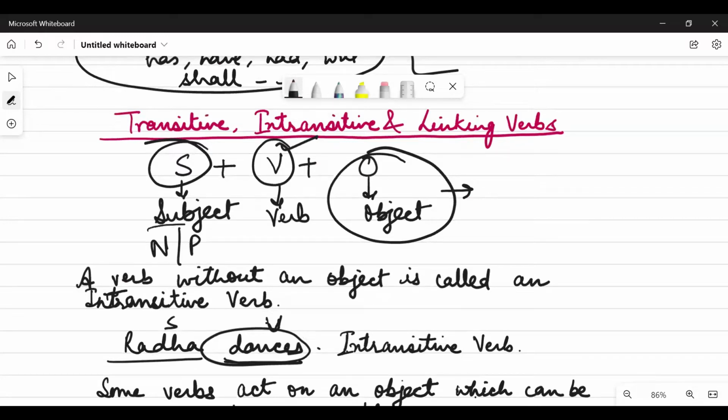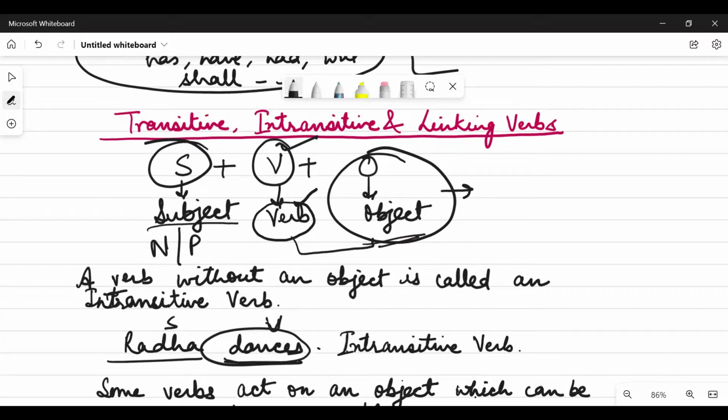This subject can be any noun or pronoun, and the subject most of the time is the doer who is doing something, and what the subject is doing is known as the verb because it shows the action, right? And then the object is also there which supports the verb.